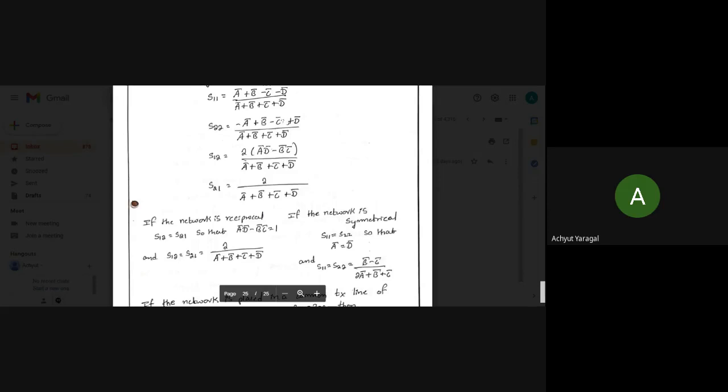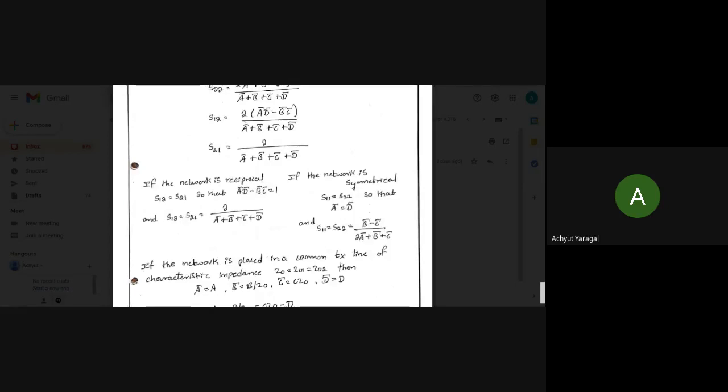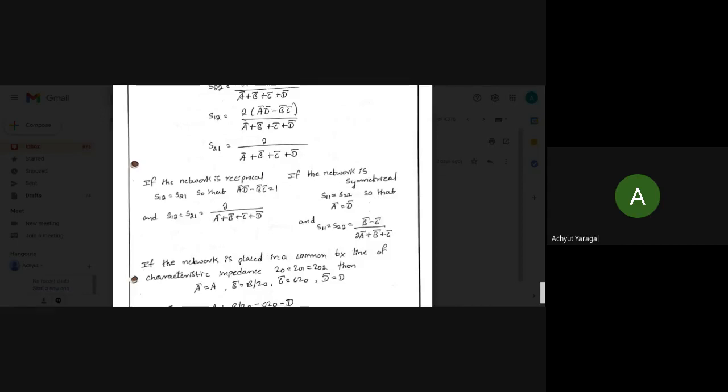If I consider the network is completely symmetric, I could say that S11 is equal to S22, so again A bar is equal to D bar. So A bar equal to D bar means I could write S11 and S22 as B bar minus C bar divided by 2A bar plus B bar plus C bar.